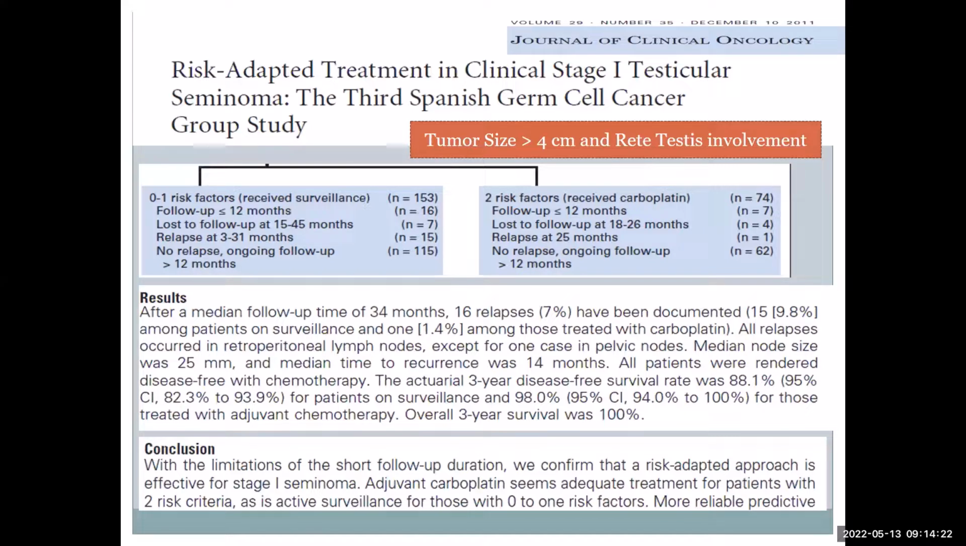So in patients who have a tumor size more than 4 centimeters, patients who have 0 or 1 risk factor underwent only surveillance. Patients who have both these factors received carboplatin. What they concluded, this was a study with a short follow-up, is that adjuvant carboplatin seems adequate treatment for patients with the 2 risk criteria, and surveillance is for patients with 0 or 1 risk factor. So this is only one small study based on this.